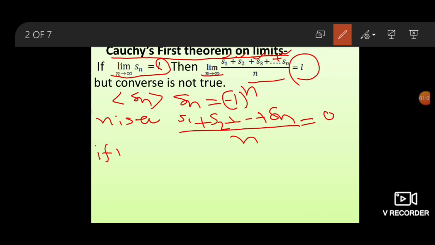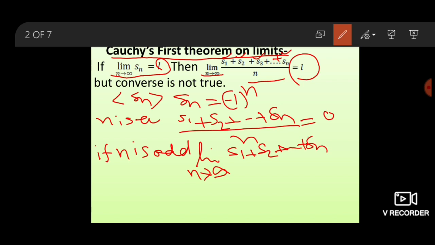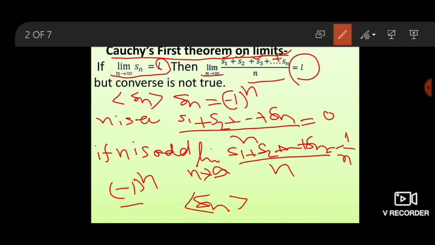If n is odd, then the limit as n goes to infinity of (S1 plus S2 plus so on plus Sn) upon n equals minus 1 upon n. The sequence (-1) to the power n does not have a unique limit. The sequence Sn is not convergent, that is, the converse of Cauchy's first theorem on limit need not be true.